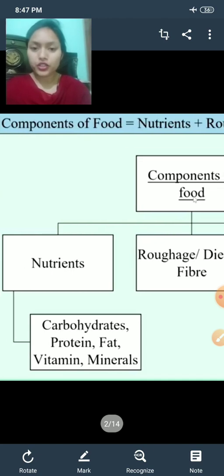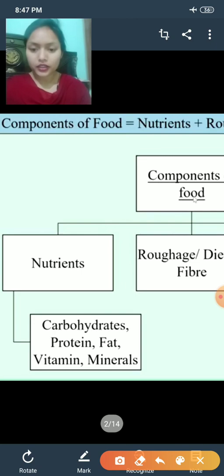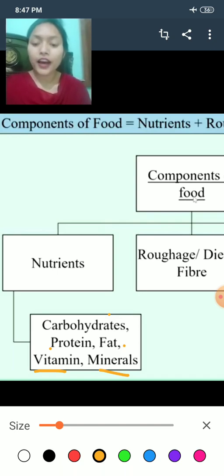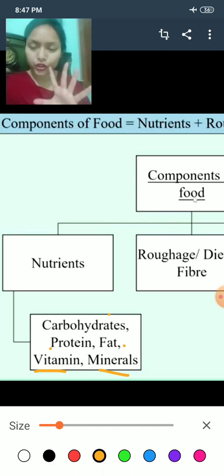So, first component is nutrient, and in nutrient there are carbohydrate, protein, fat, vitamin and mineral. So, we can say there are 5 types of nutrient.